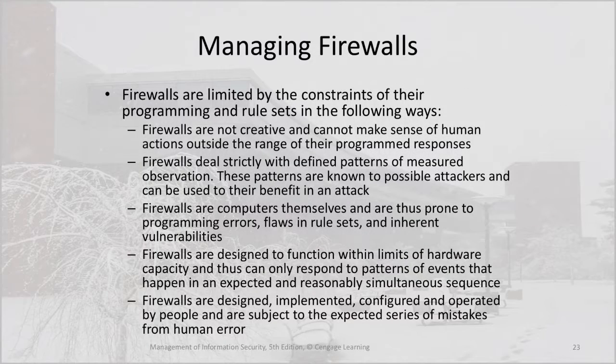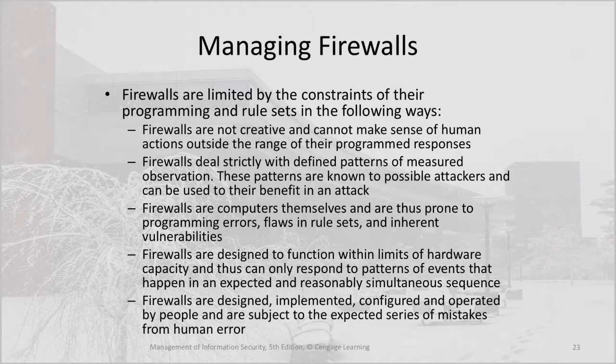Firewalls are limited by the constraints of their programming and rule sets in the following ways. First, they are not creative and cannot make sense of human actions outside the range of their program responses. Second, they deal strictly with defined patterns of measured observation. These patterns are known to possible attackers and can be used to their benefit in an attack. Third, firewalls are computers themselves and are thus prone to programming errors, flaws in rule sets, and inherent vulnerabilities.